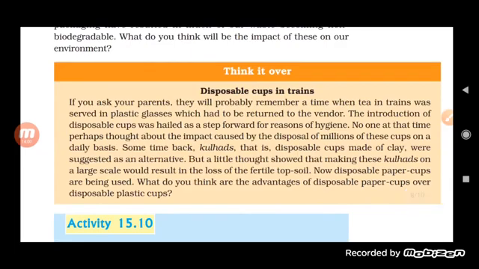Now see here, if you ask your parents, they will probably remember a time when tea in trains was served in plastic glasses which had to be returned to the vendor, and the introduction of the disposable cup was hailed as a step forward for reasons of hygiene. No one at that time perhaps thought about the impact caused by disposal of millions of these cups on a daily basis. Sometime back, kulhar, that is a disposable cup made of clay, was suggested as an alternative, but a little thought shows that making these kulhars on a large scale would result in loss of fertile topsoil. Now disposable paper cups are being used.